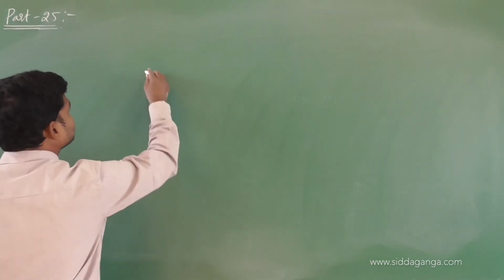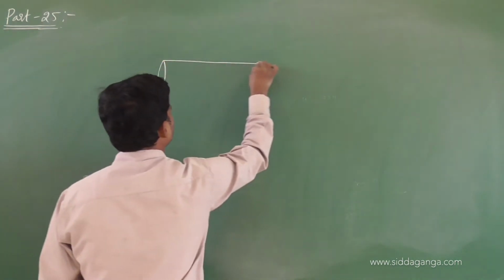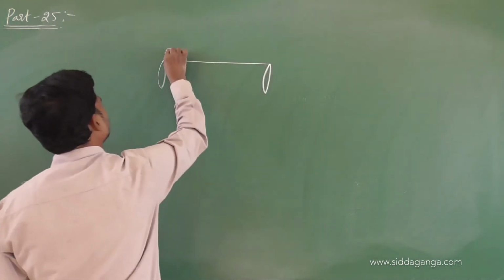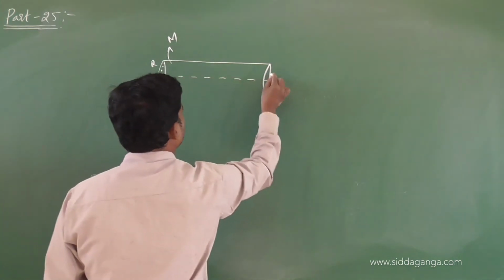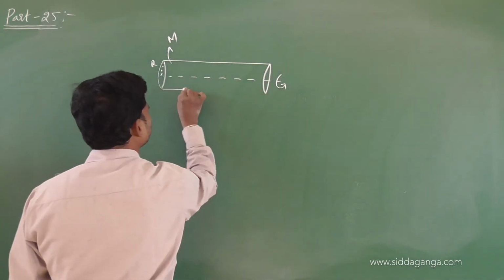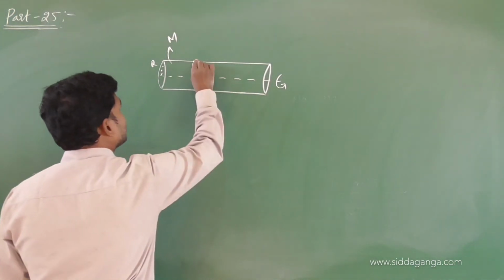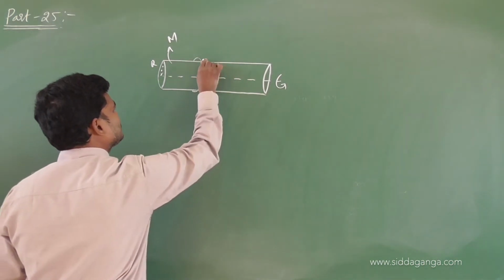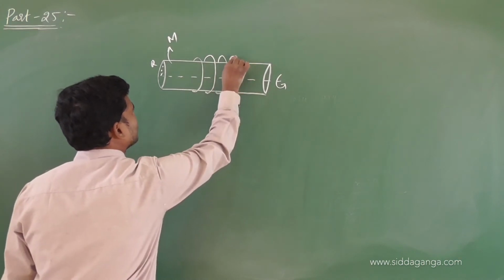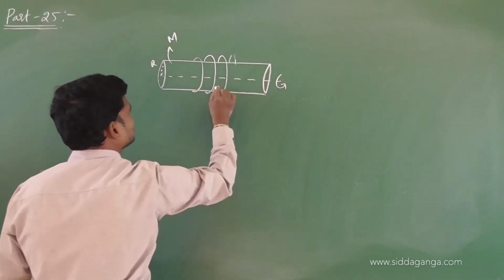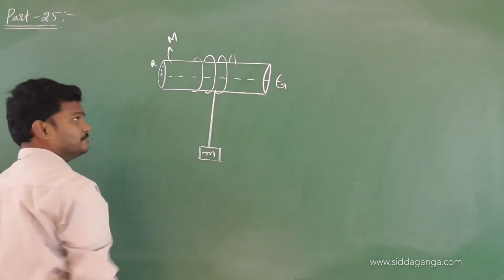So the given is a cylinder whose mass is mentioned as m. Let us take the mass of the cylinder as capital M, radius r. It is rotating about this axle. They have given this diagram, and a wire is wrapped like this. The wire is wrapped on the cylinder, and the other end of the wire is connected to the mass m.